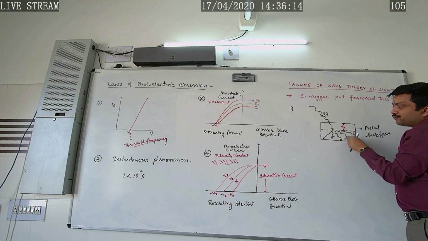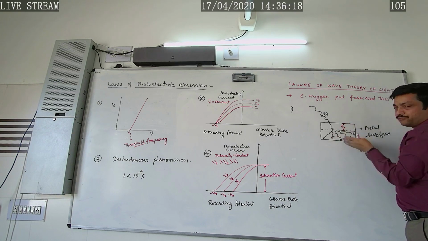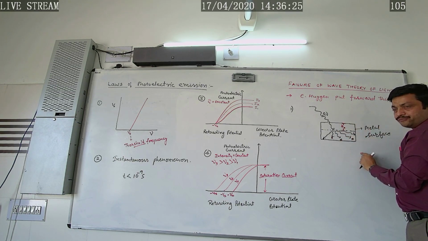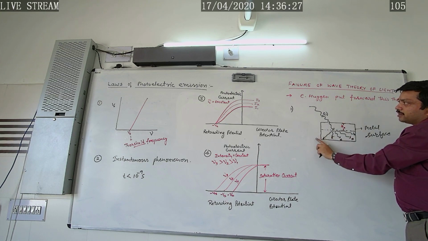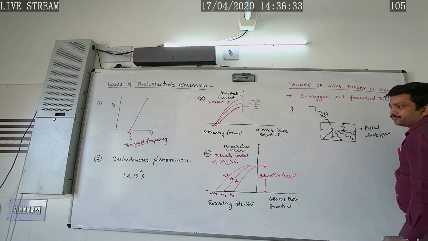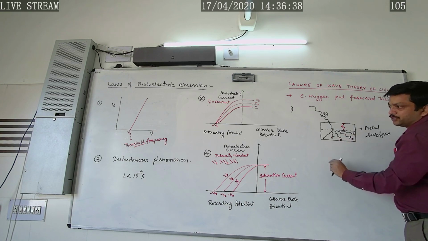So it may take 1 hour, 1 week, or 1 month to show the photoelectric effect. That's why the wave theory of light fails to explain why photoelectric emission is an instantaneous phenomenon.